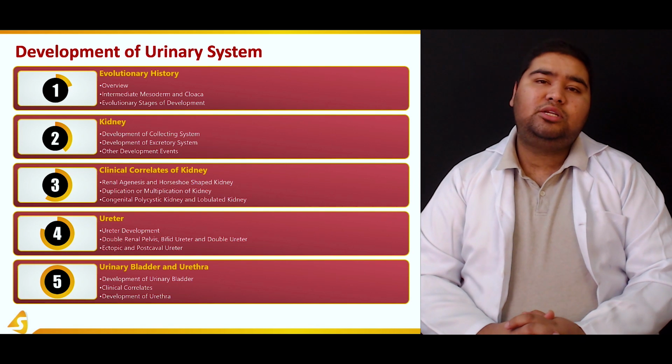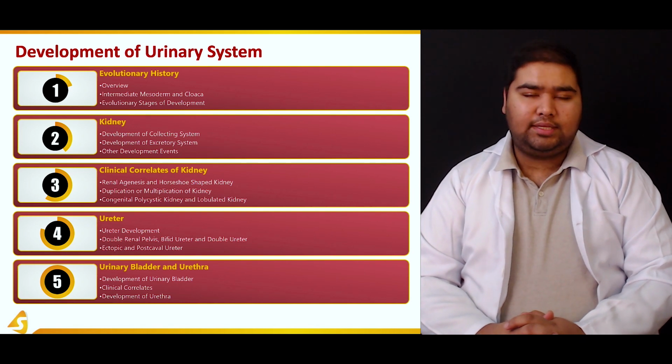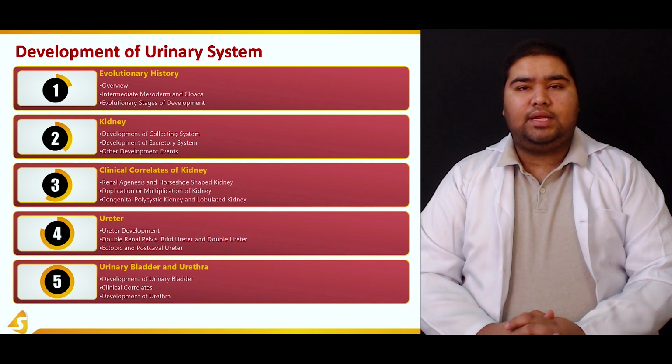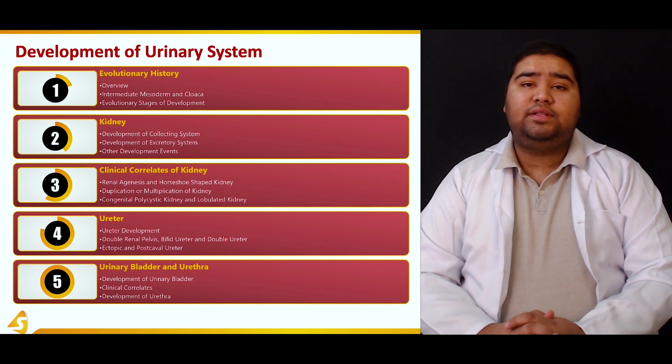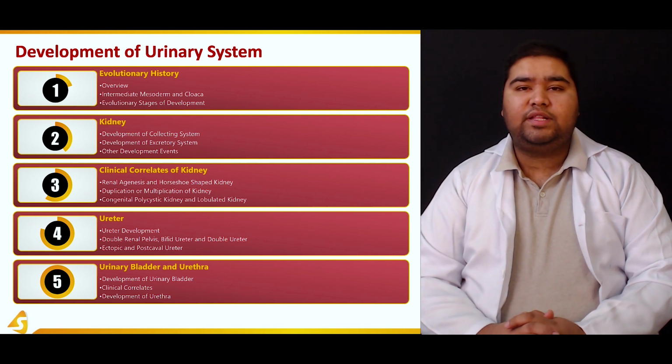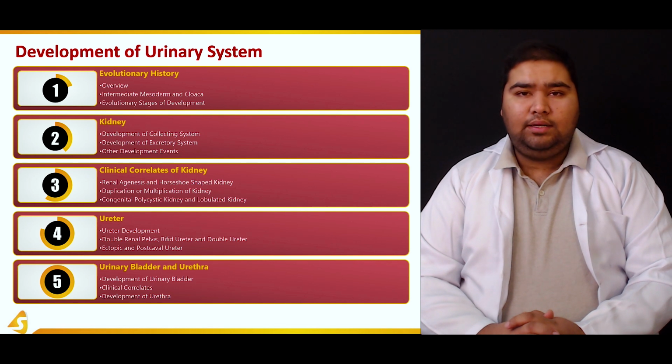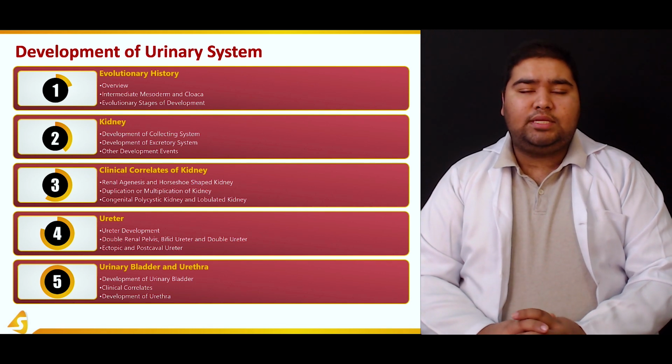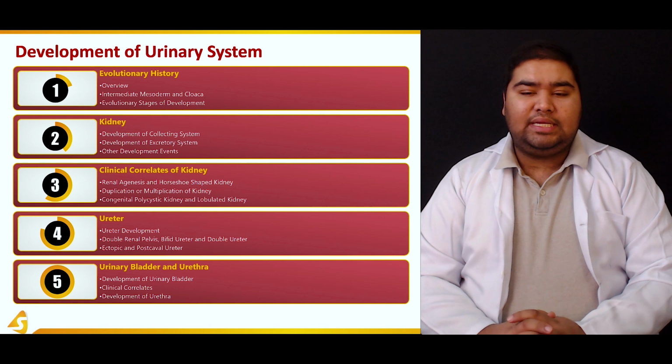In the third section, we'll be talking about the clinical correlates of the developmental kidney, that is what happens if these developmental events do not go as planned, and various anomalies may occur which will be taken up in detail.